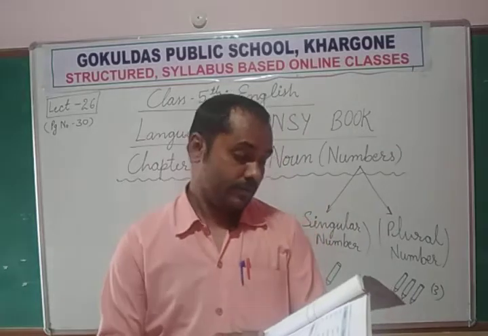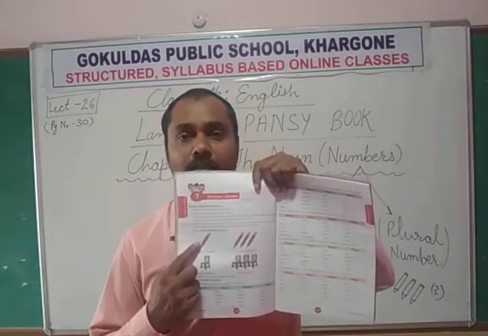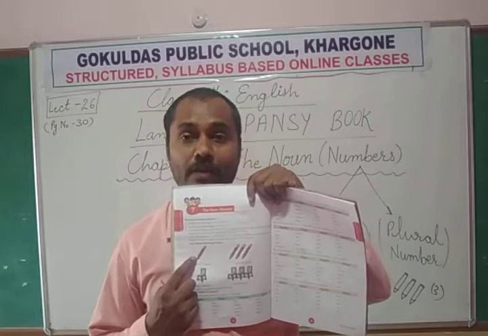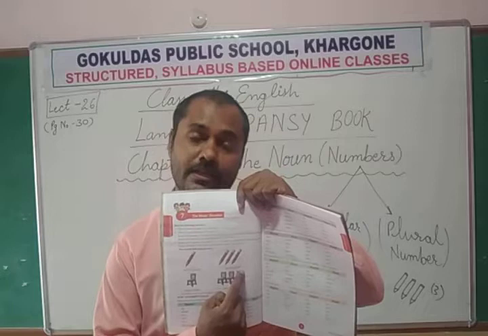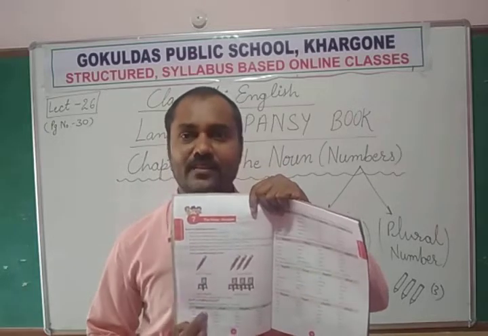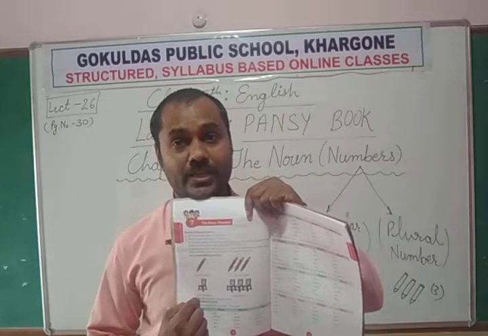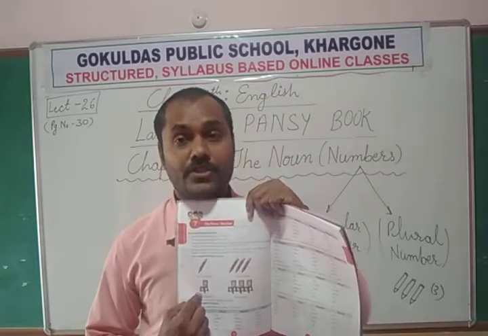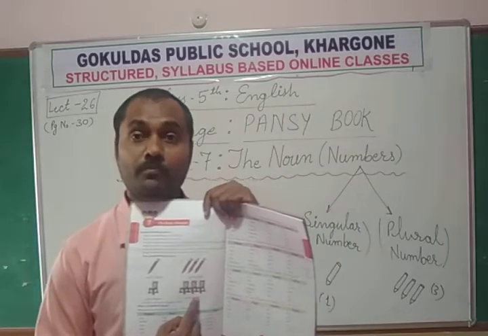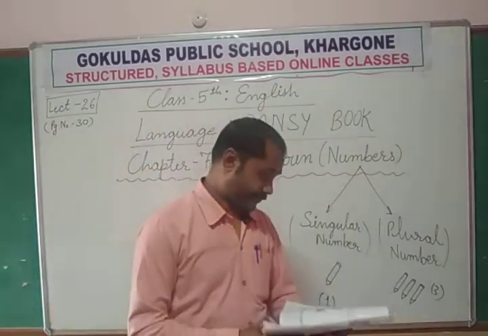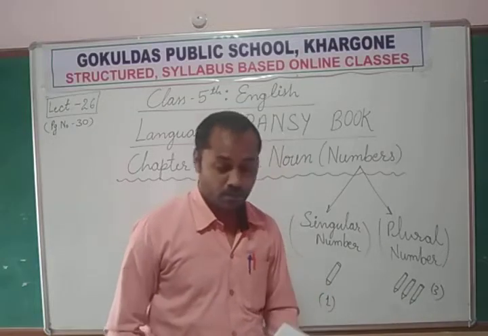Now see the following pictures. This is only one pencil, so we can say singular number, but here we have three pencils, so it is plural number. Similarly, only one chair is shown, so chair is singular number, but chairs are in plural number. Countable nouns can be singular or plural.